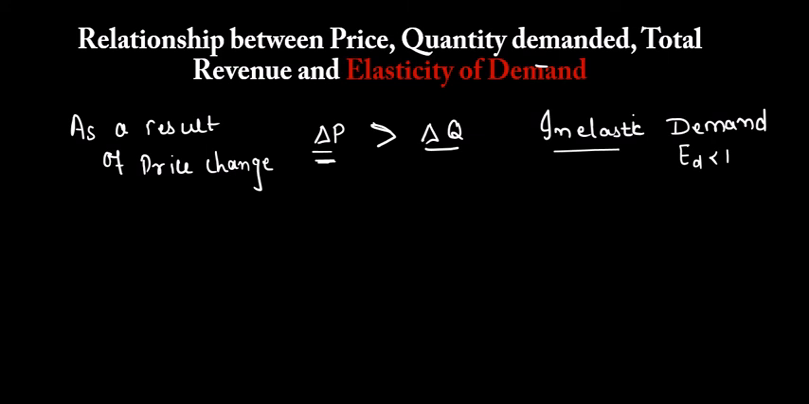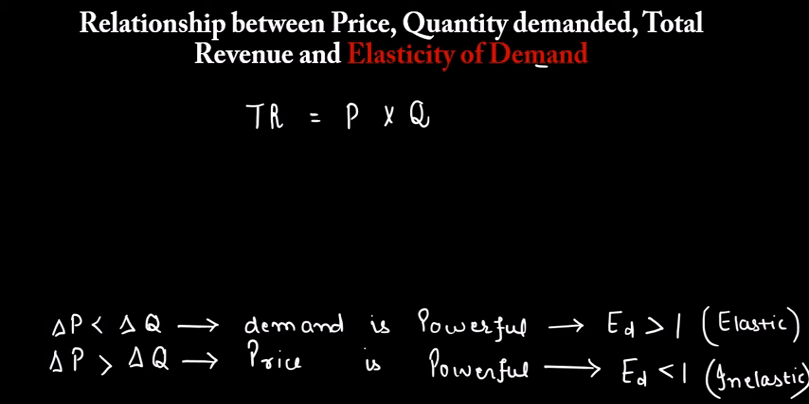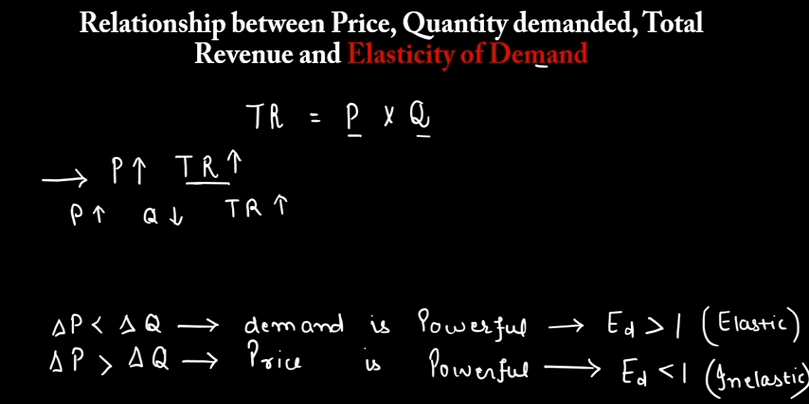Now let's talk about the total revenue, and you know that the total revenue is nothing but the product of price and quantity. So first, analyzing the situation when with increase in price total revenue also increases. Now law of demand says that when the price is increasing the quantity must decrease. But since here the total revenue, which is the product of price and quantity, is increasing, that clearly tells us that the price is powerful here. That is why it is changing the total revenue into its own direction.